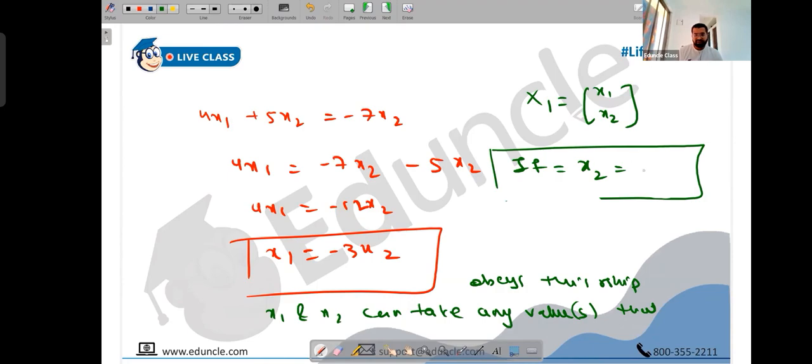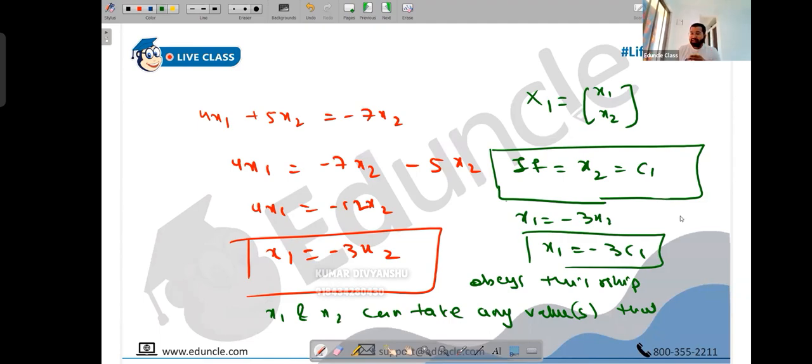I will go with c1 now. Just a minute, I'm thinking which notation is best. Suppose this is a constant c1. If you give a constant value c1, then x1, which is minus 3x2, will be minus 3 into c1. Okay. So any combination which obeys these two equations will be a part of the eigenvector capital X1.